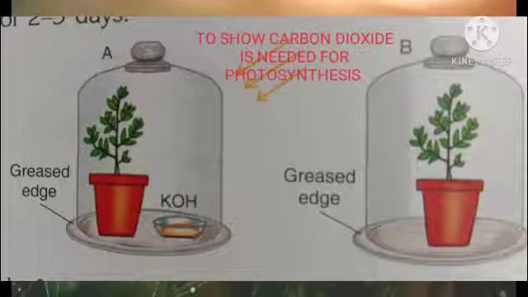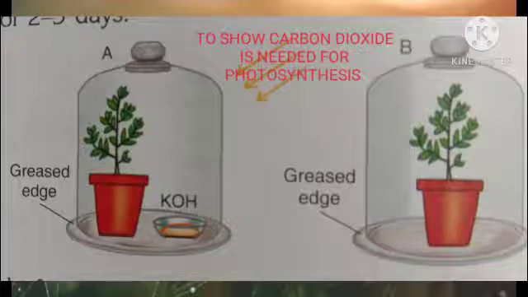So both the plants after destarching we have kept in a bell jar in sunlight, with one having a container of KOH. After 4 to 6 hours, we check the leaves of the plant. We pluck leaves from both the plants. Plant A, which had KOH, shows no change with iodine. There is no blue-black color, showing that due to absence of carbon dioxide, photosynthesis did not occur and there was no starch formation.